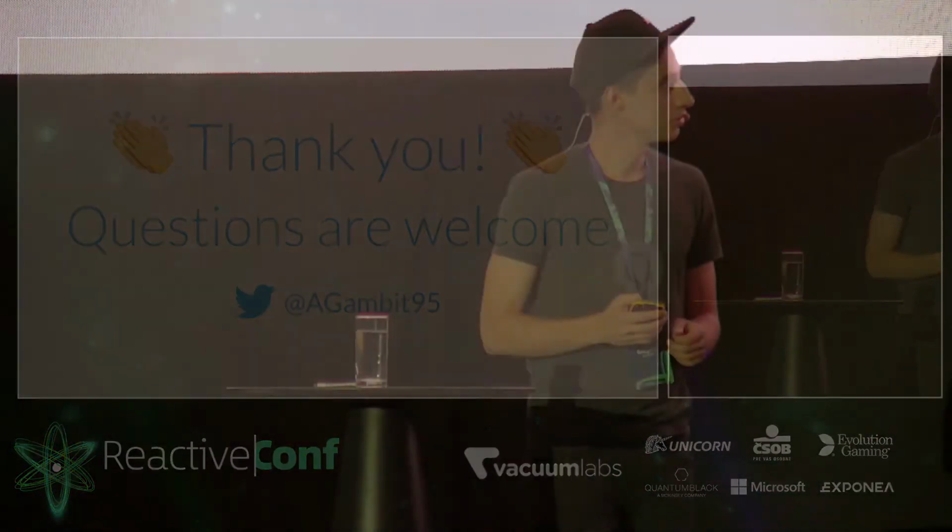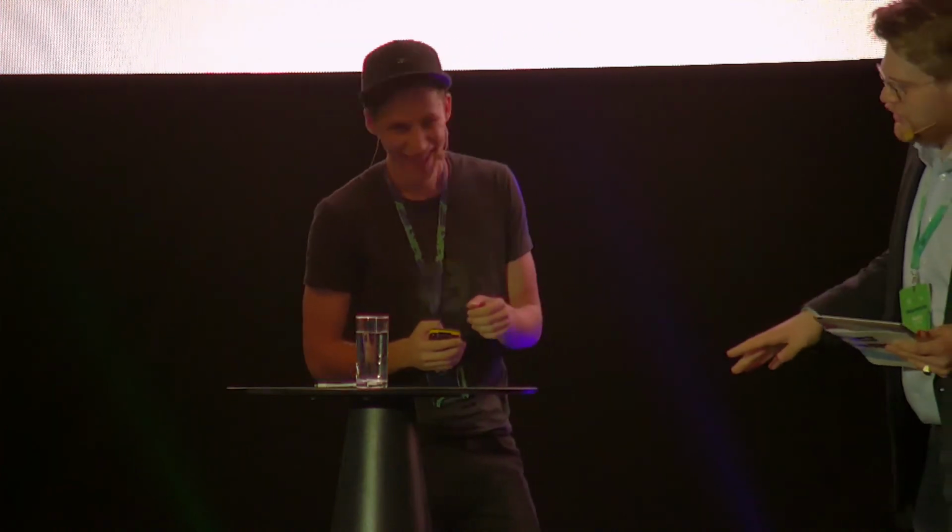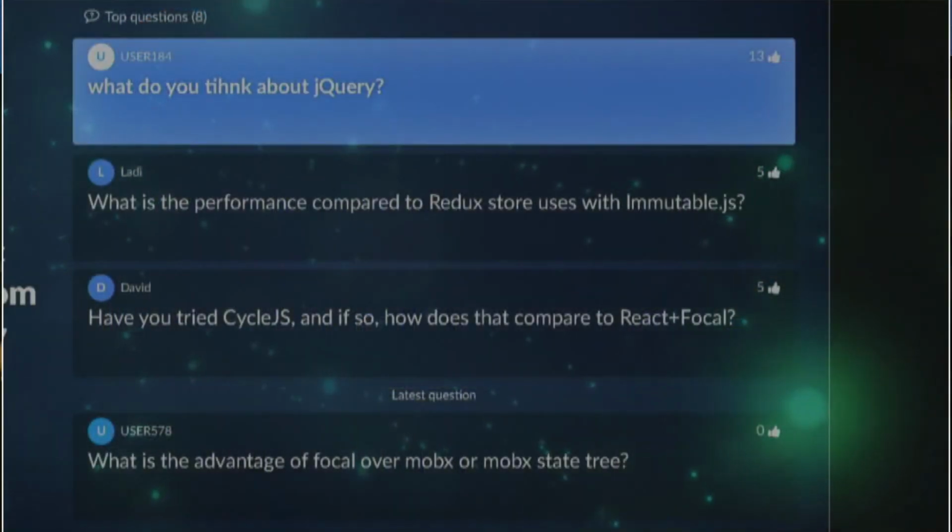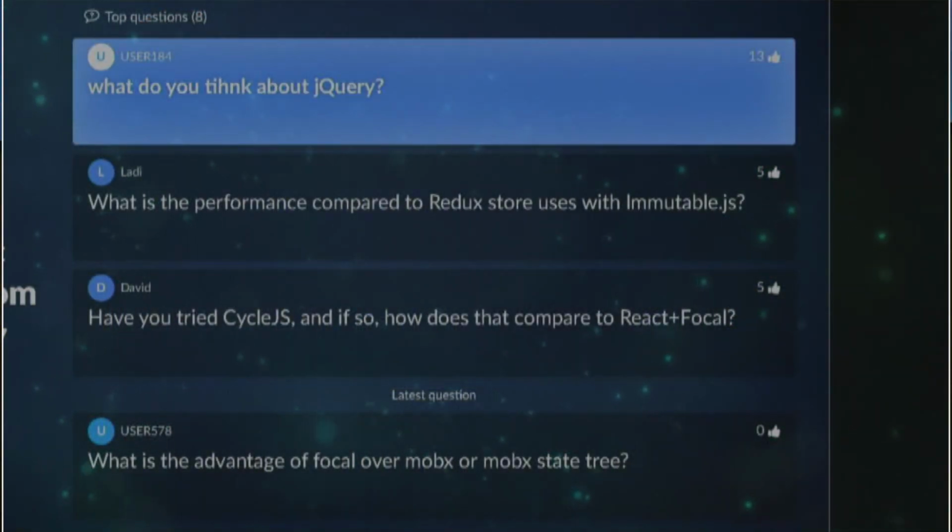So we have some minutes to spare, so that's really good. Let's start with the first one. What do you think about jQuery? Smiley face. It's really cool. Who writes in jQuery? Just put up your hand. Guys, you are awesome if you write in jQuery in 2017.